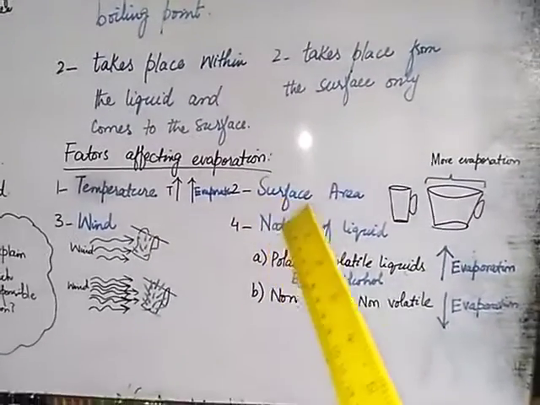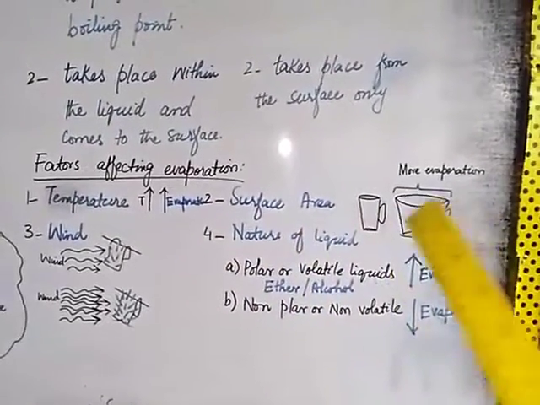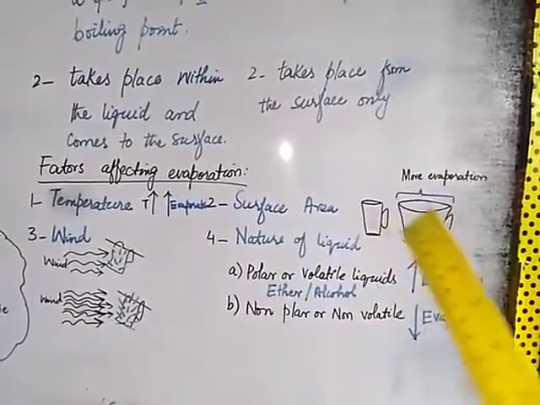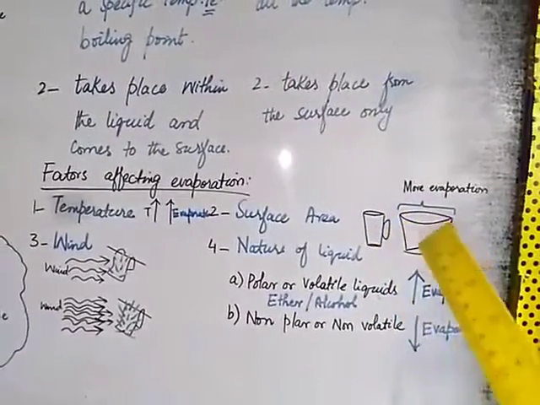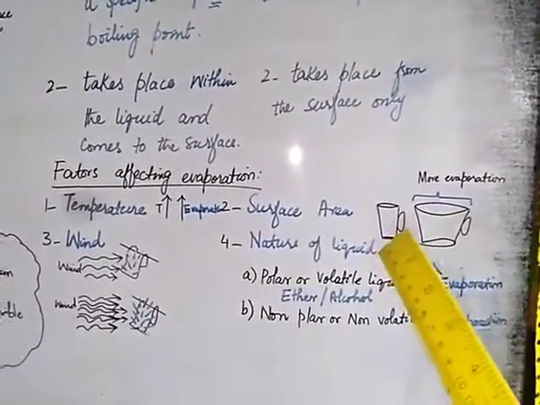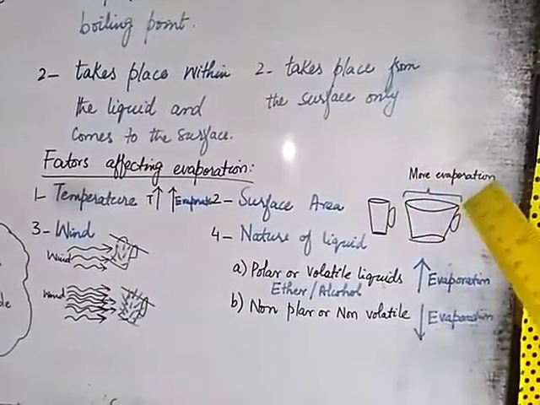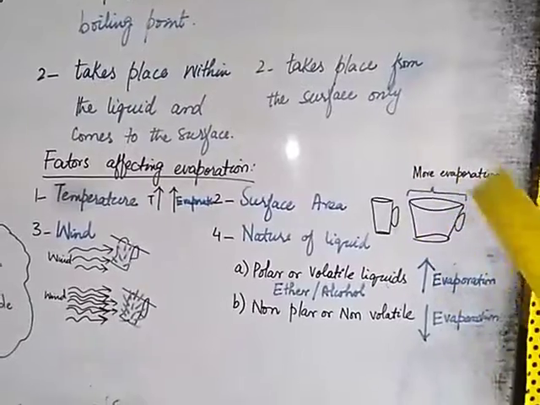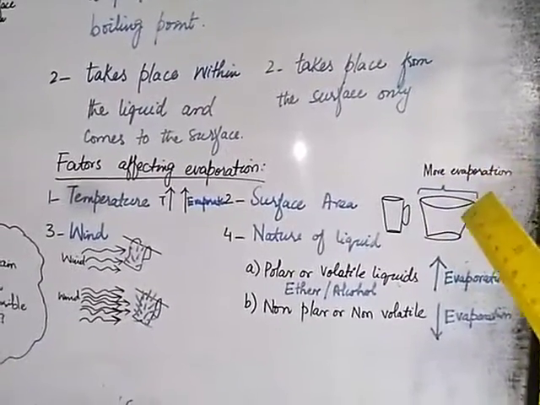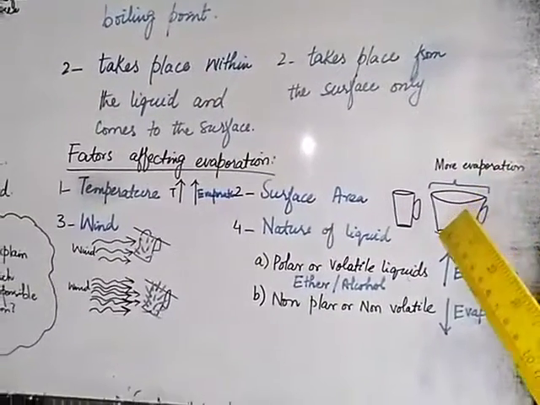The second factor is surface area. You can see in both these examples that we have two cups having tea inside, okay? And this cup having a small surface area and this is having a large surface area. So the rate of evaporation from a large surface area is greater. More evaporation will occur in this case.